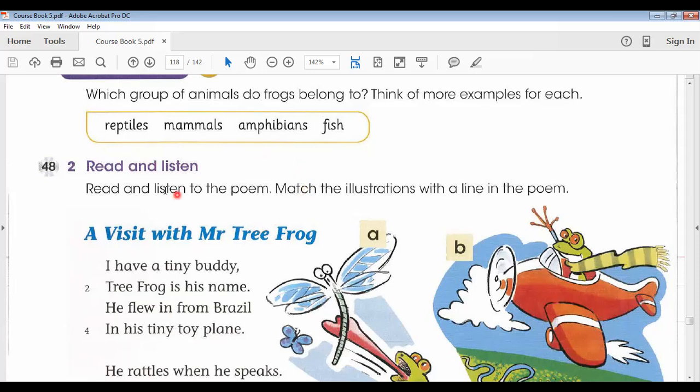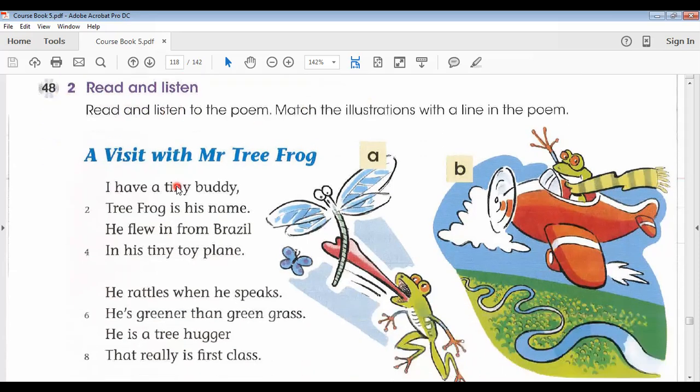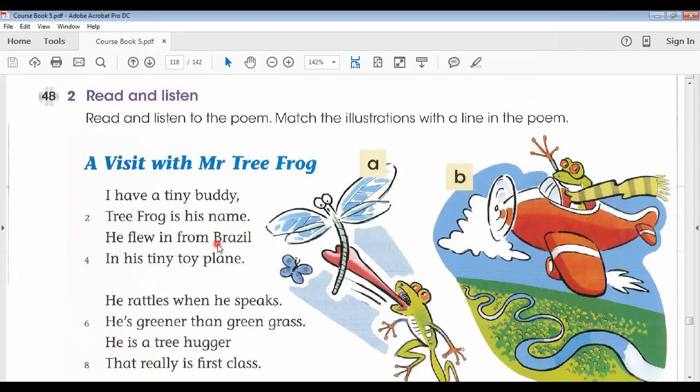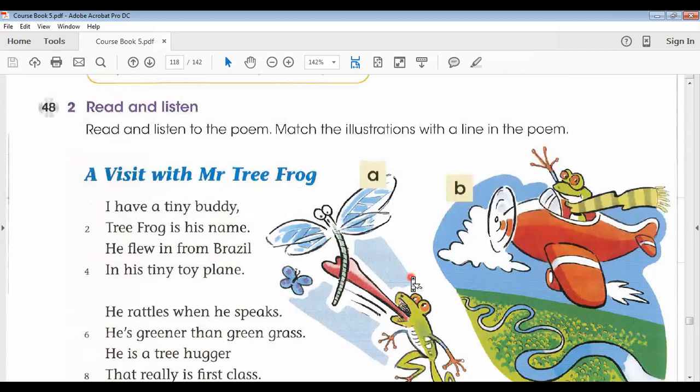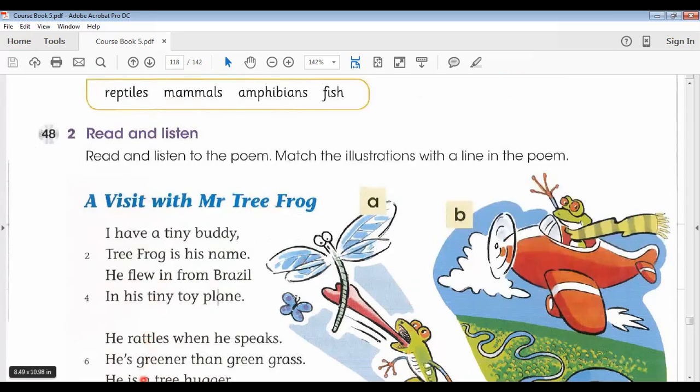Then we read and listened to the poem, track 48, and after that we matched the illustrations with the line numbers in the poem. For example, this picture B is the illustration of line 4, in his tiny toy plane. As you can see, there is a tiny toy plane and there is a tree frog. Before I discuss the further answers, let me include track 48. So listen to the track.